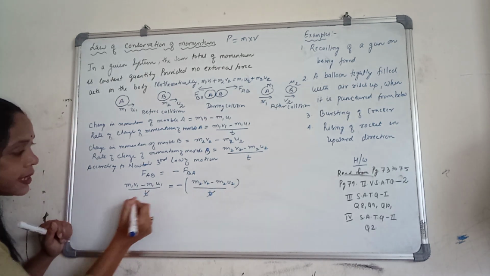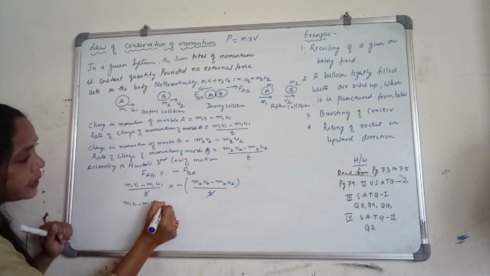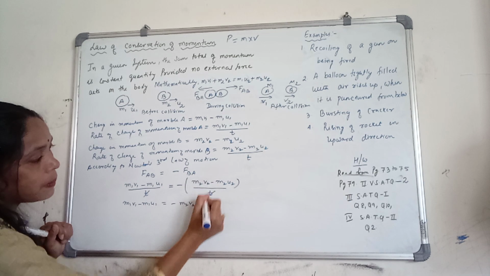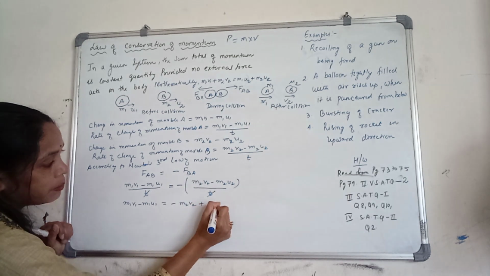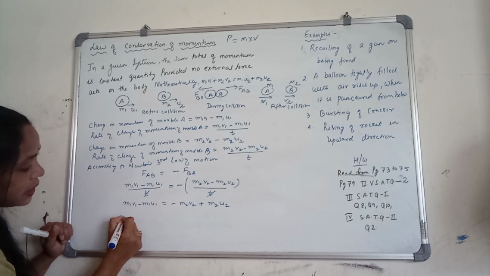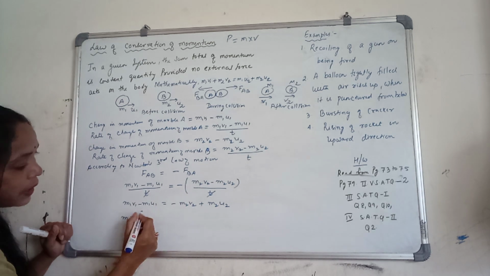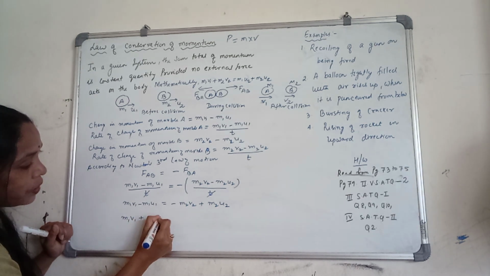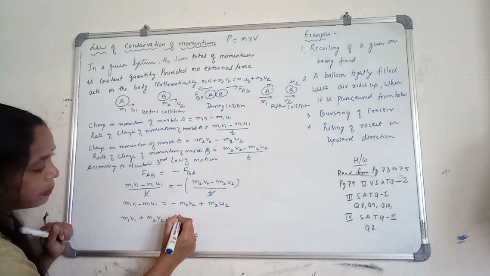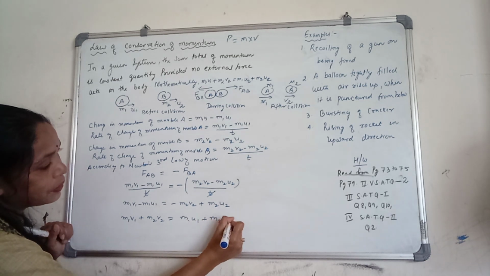Now T gets cancelled. So M1 V1 minus M1 U1 is equal to, open the bracket, minus M2 V2 minus M2 U2, where minus minus becomes plus M2 U2. Now bring this minus M2 V2 here, it will be plus M2 V2, and bring this minus M1 U1 from here to here, it will be plus. So M1 V1 plus M2 V2 equals M1 U1 plus M2 U2.